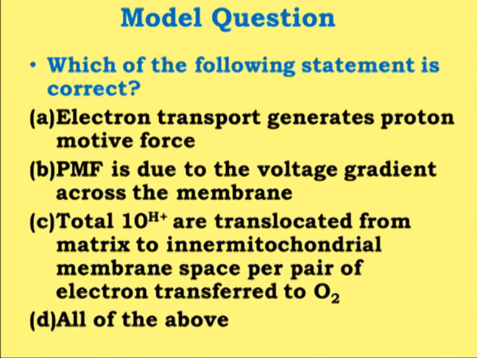Total 10 protons are being pumped out when NADH transfers the electrons completely to the terminal electron acceptor oxygen. We have discussed that from complex 1, 4 protons are pumped out. From complex 3, 2 protons are pumped out, and from complex 4, 4 protons are pumped out. So total 4 plus 2 plus 4 equals 10 protons pumped out from the matrix to the inner mitochondrial membrane space, and that's why C is also a correct statement. So the correct answer is D: all the statements given above are correct as far as the electron transport chain and oxidative phosphorylation are concerned.